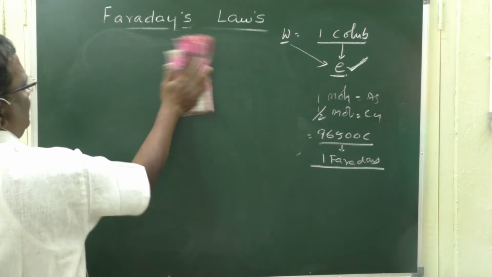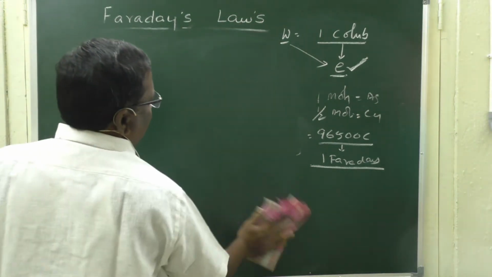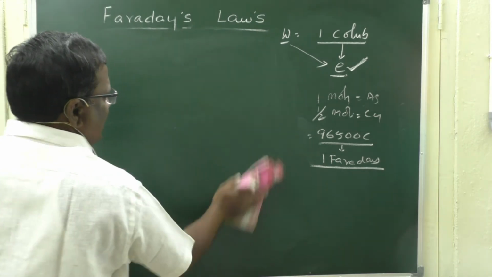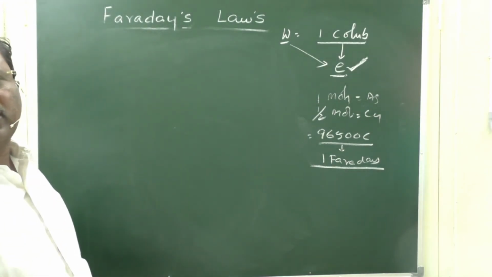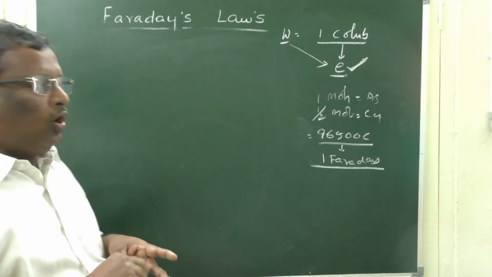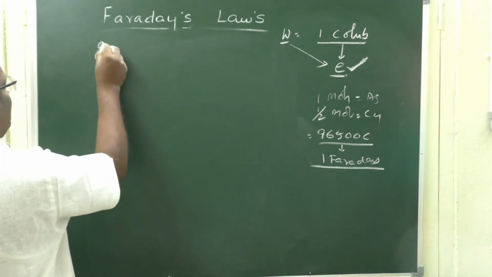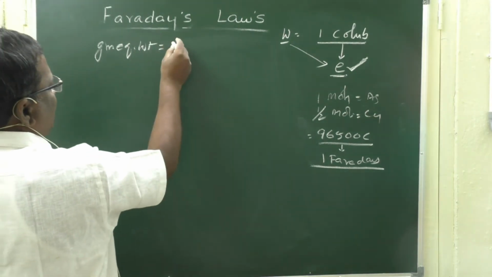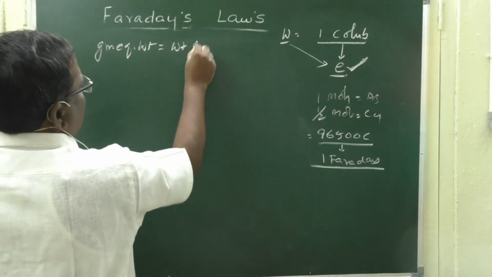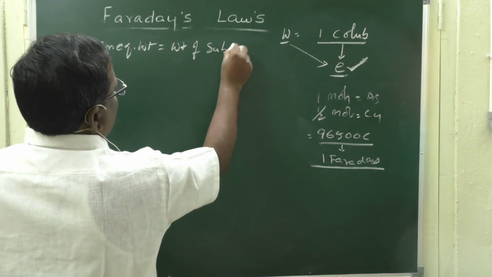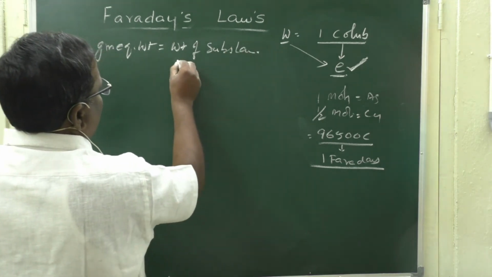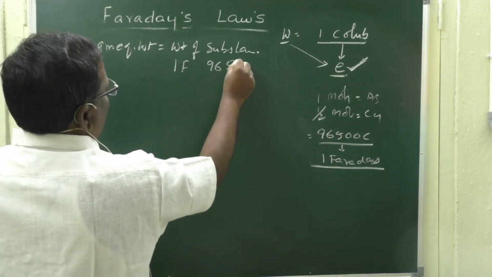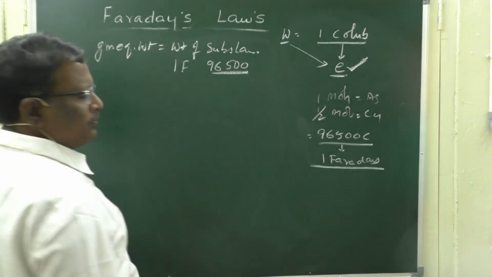That is, the weight of the substance deposited for 1 Faraday of electricity is nothing but the gram equivalent weight of that substance. So, gram equivalent weight of a substance is nothing but the weight of the substance deposited for 1 Faraday or 96,500 coulombs.